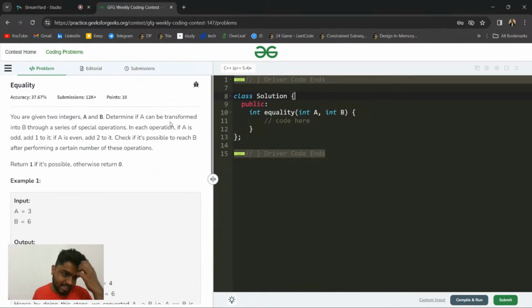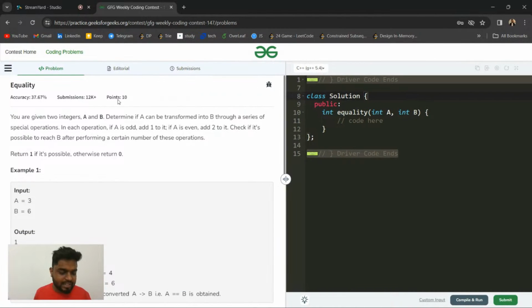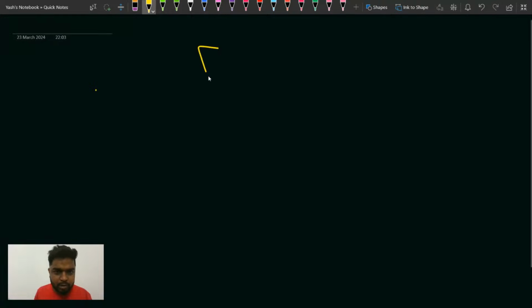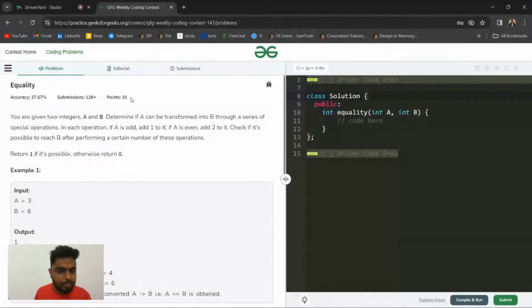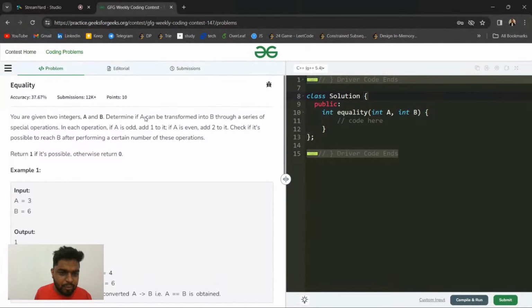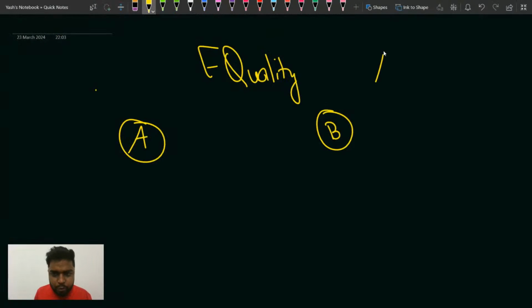Okay, so basically let us see the first problem. The problem name is equality. In this particular problem they are saying that you're given two integers a and b. An integer a will be given to you and another integer b will be given to you. What you have to do is determine if it is possible to make a into b. So you have to convert a into b.